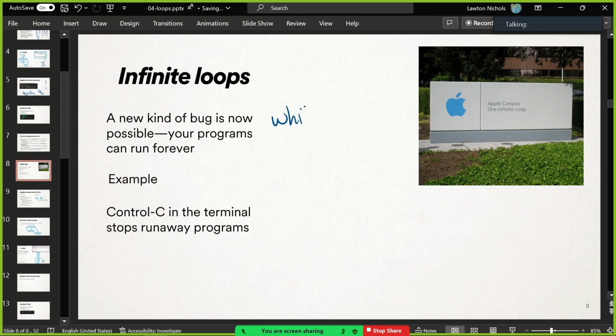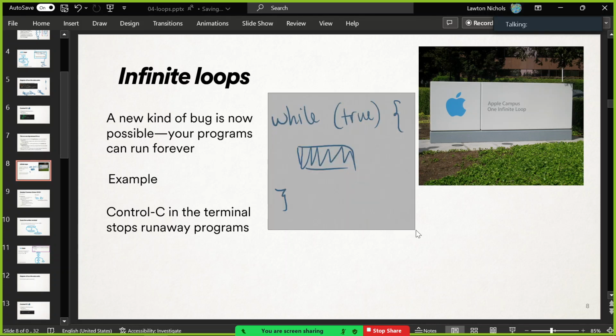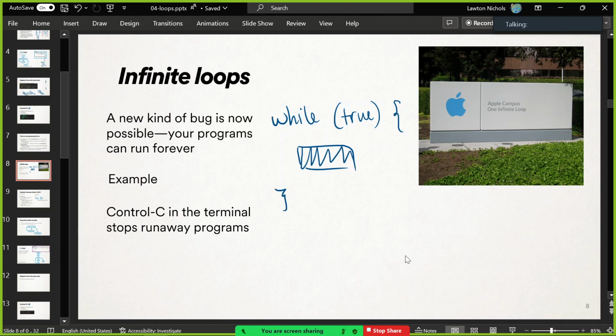But you could say something like, while true, that's the easiest way to get an infinite loop, right? This is a condition that never is false. And so the code within here is never going to stop running if you make an infinite loop like this. Or you can make one much more subtly, too, I promise. But let me show you a case of an infinite loop. Let's make a program that is a bit more subtle than just saying while true. That still, unfortunately, never stops.